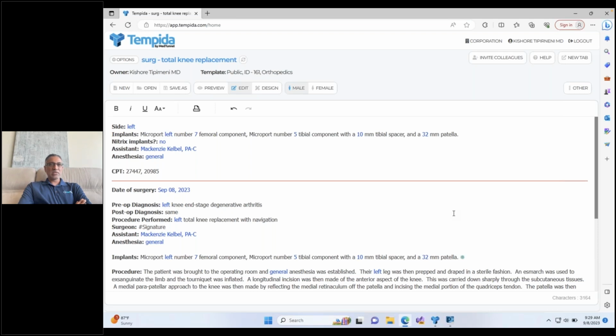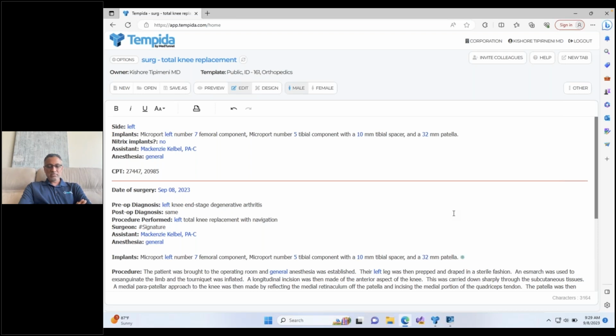And so once the note gets pasted into the EMR, we can have the autopilot pause to allow me to add something just specific, 1 or 2 sentences to that note before I sign it. But still 20% of patients are really complex, don't fit a template, and I still dictate the notes on. But having Tempida allows me to decide on a per patient basis what is more efficient for me.